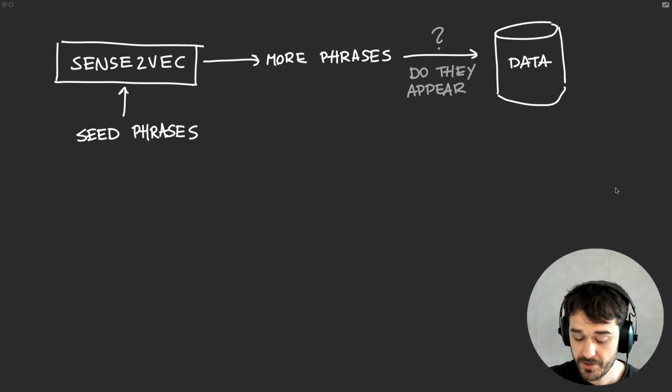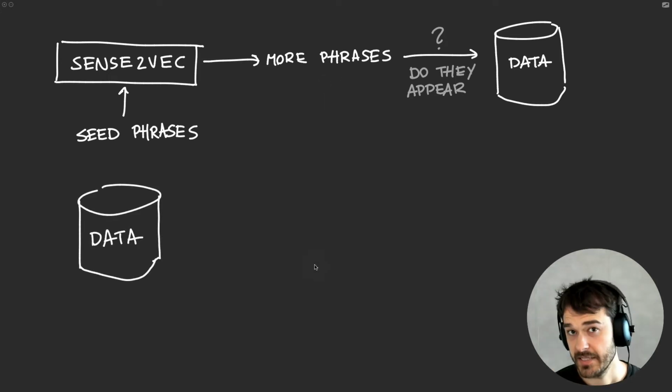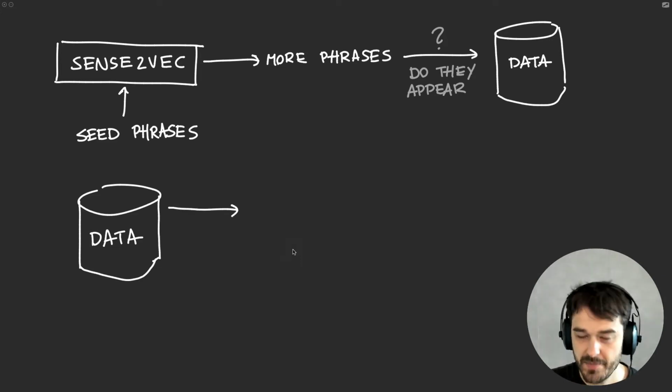Now, it can still be a good thing to have a very long phrase list, because if we ever get new data, it will be nice if we have a pretty broad list. But since we are getting started now, we might want to flip this the other way around. Instead, maybe we want to start with the dataset that we have, and loop over all the phrases in it.